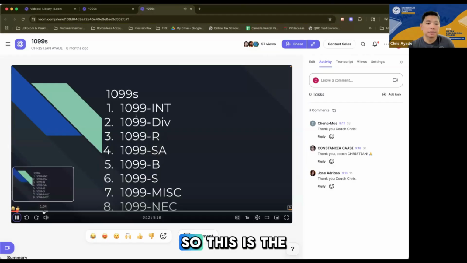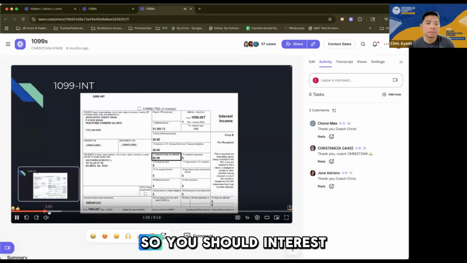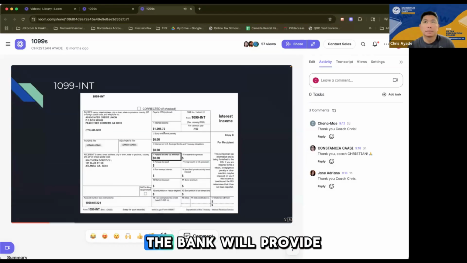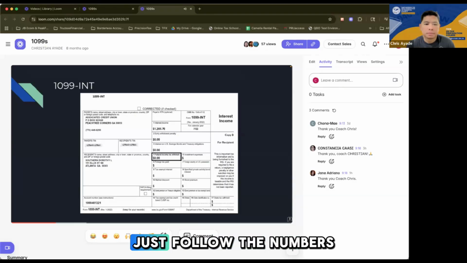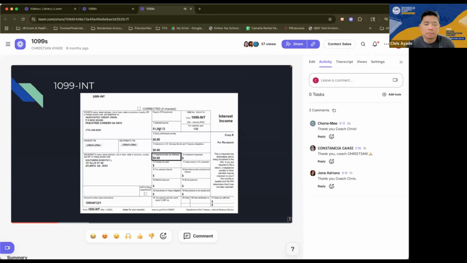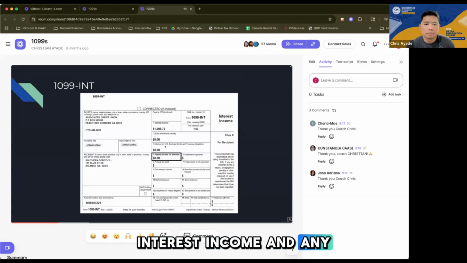1099-INT. So this is the interest-bearing form. At the end of the year, the bank will provide the taxpayer this form, which would be the total of the interest income for the year. When you enter this into the tax software, just follow the box numbers. Box one is for interest income, and then any penalty, investment expenses, and so on.